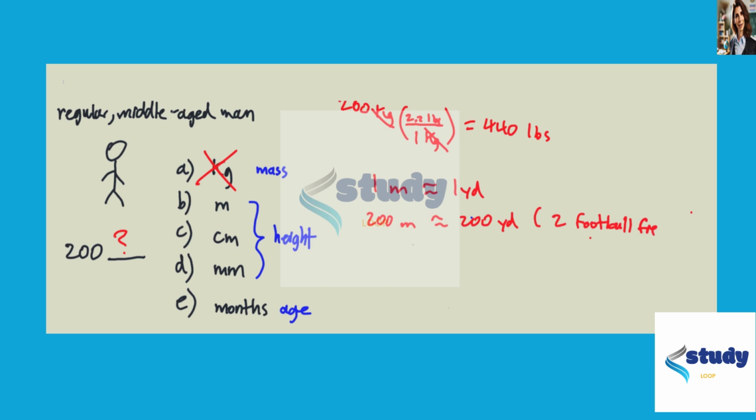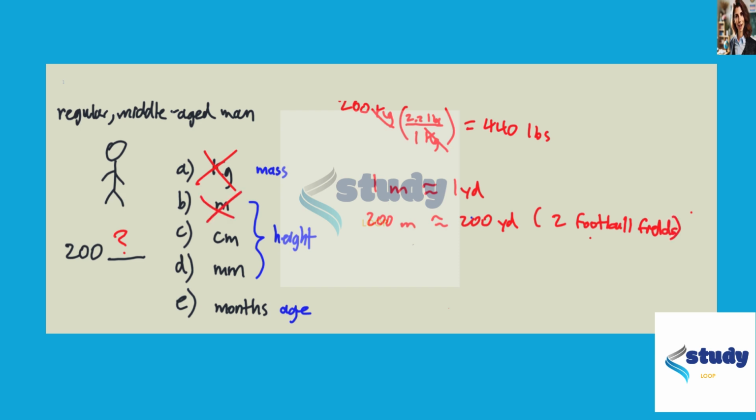How big is a meter? A meter is about 1 yard. So 200 meters would be about 200 yards. In fact, it's actually bigger than 200 yards, which is about 2 football fields, which is obviously too big for a person. So we can rule out this choice here.